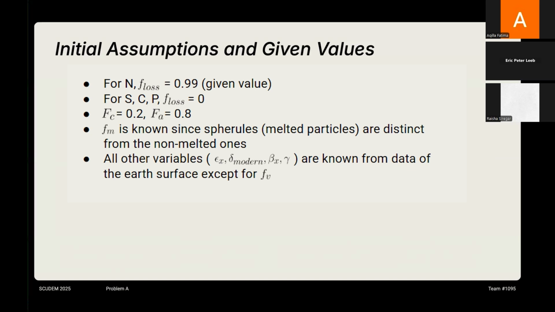And we also assume that all cosmic dust is made up of 20% comets and 80% asteroids based on the proportion of total accretion flux. And this value can actually be any value depending on the real condition. And next, F_m: the dust particles will become spherules as they enter the Earth's atmosphere, and so they will be distinct from the other non-melted particles when they reach the Earth's surface. And also, the other constants, such as the chemical concentration beta and the flux value epsilon, are known, and only F_v is unknown.